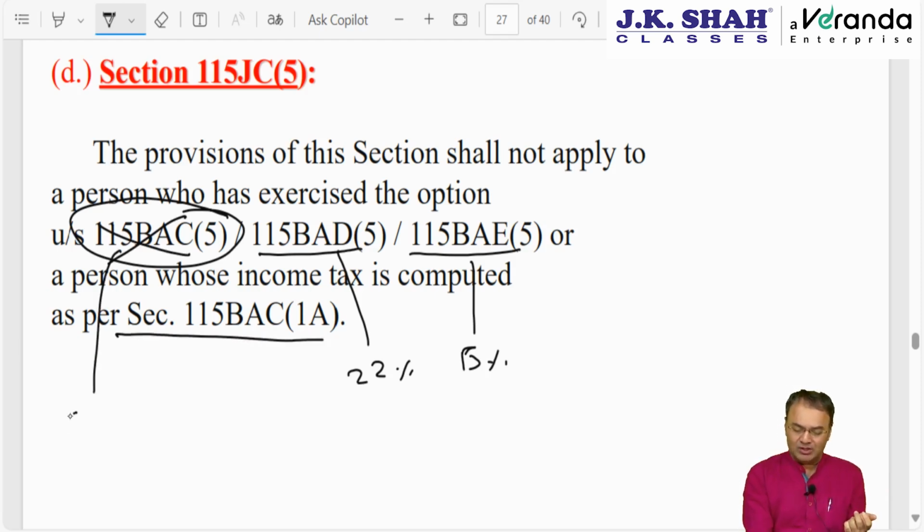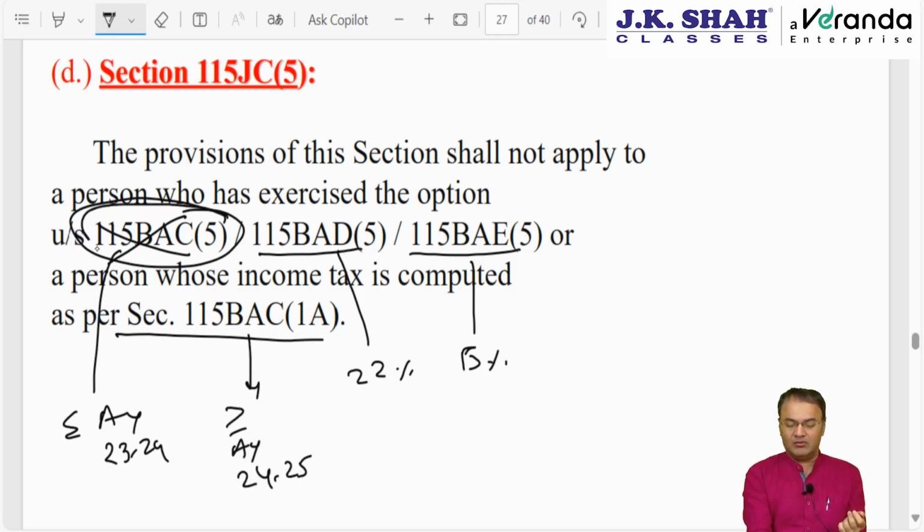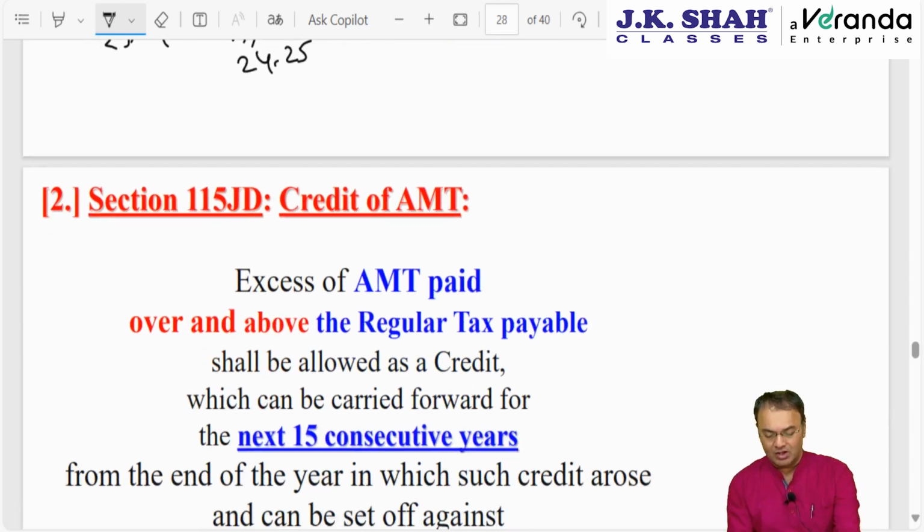Both are the new tax regime, but this is up to AY 2023-24 and this is with effect from on or after AY 2024-25. Both are the same only. Earlier 115BAC was an optional tax regime. Now it is mandatory, that is the default tax regime.